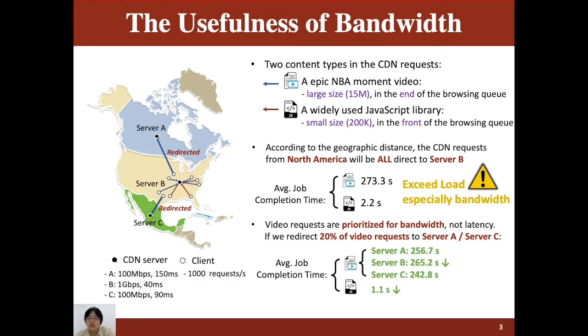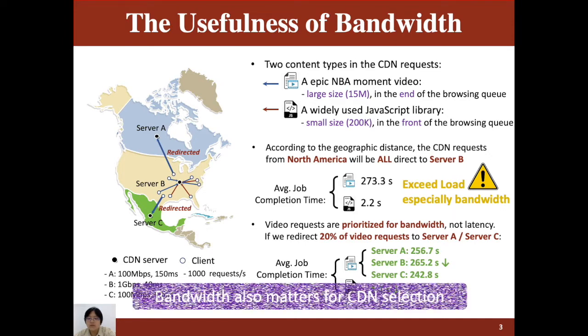So if we just redirect 20% of the video requests to server A or server C, the average job completion time for both requests will be reduced, although server A and server C have a higher latency to clients. This example demonstrates that the bandwidth load of servers also matters for CDN selection.